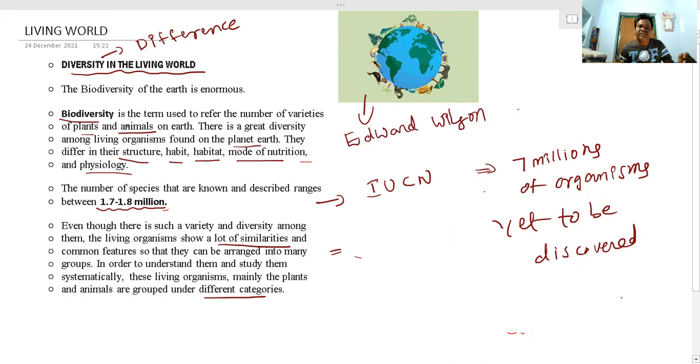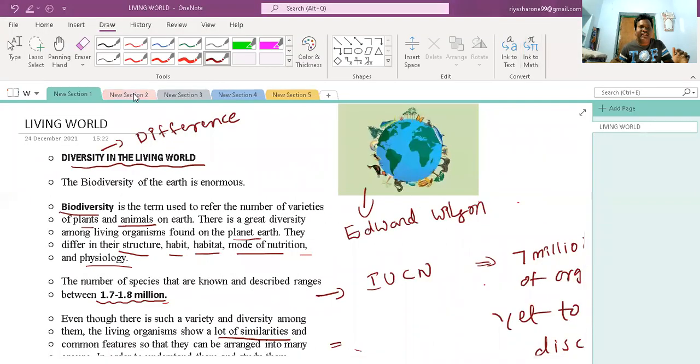Biodiversity means different forms of life, and they vary in their habitat, structure, mode of nutrition and even physiology, etc. Till now, 1.7 to 1.8 million organisms have been identified and described. So now we need to categorize these organisms into their respective positions. Let us see how we can categorize them.